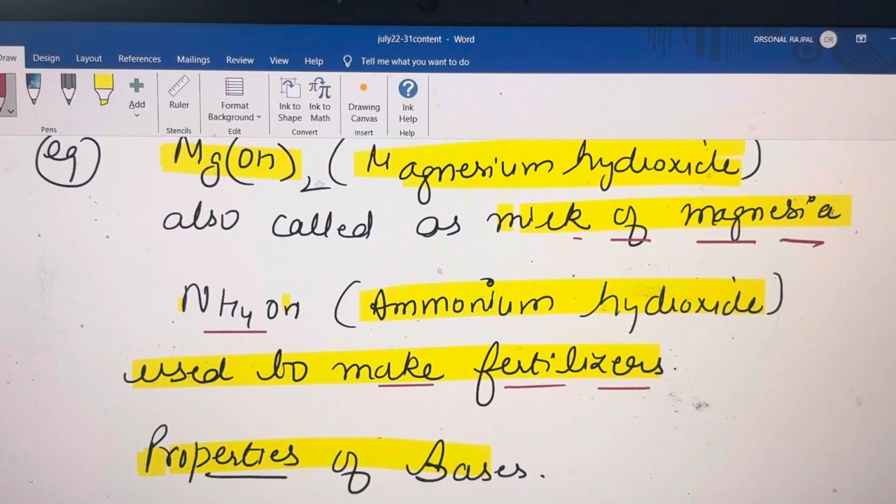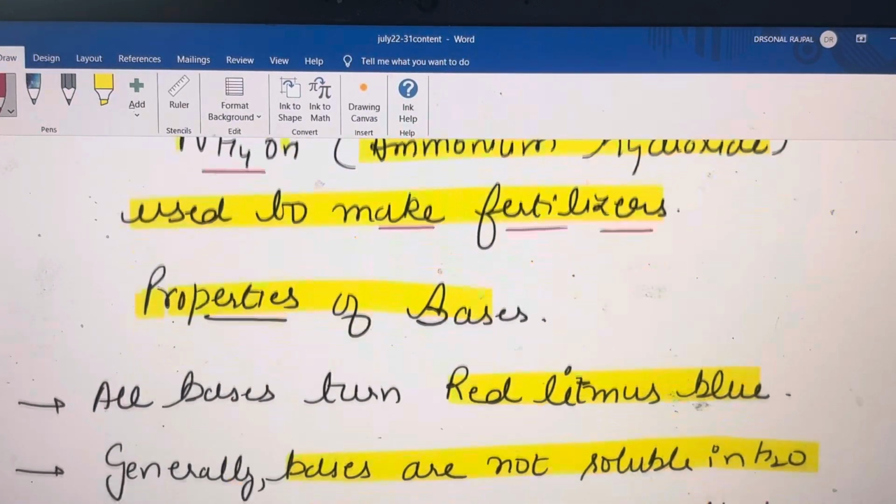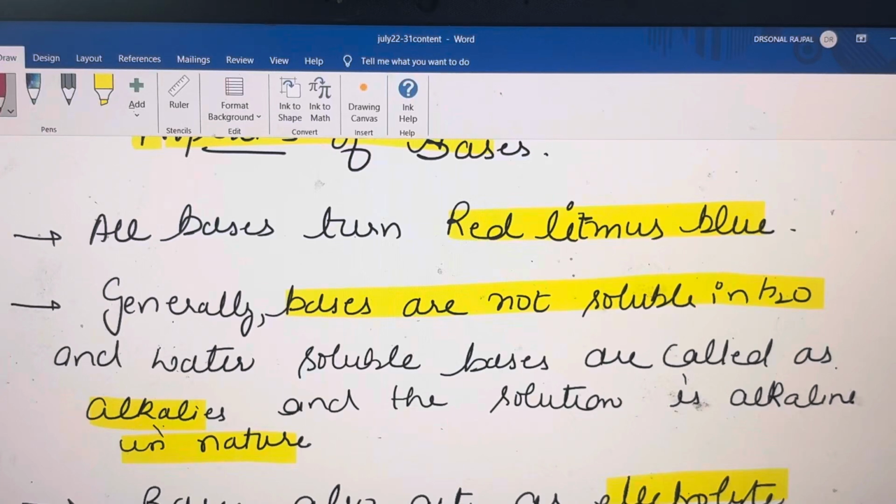And the properties of the bases are as follows: all bases turn red litmus blue. And generally, as I told you students, bases mostly do not dissolve in water, but the bases which dissolve in water are called alkalis, and that solution is alkaline in nature.